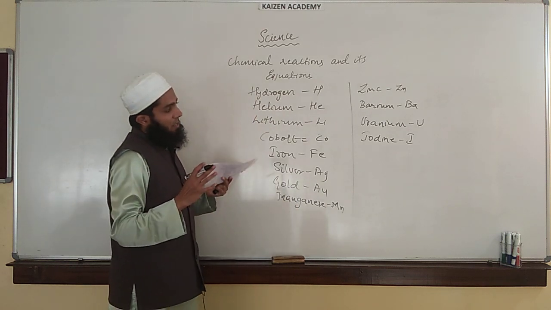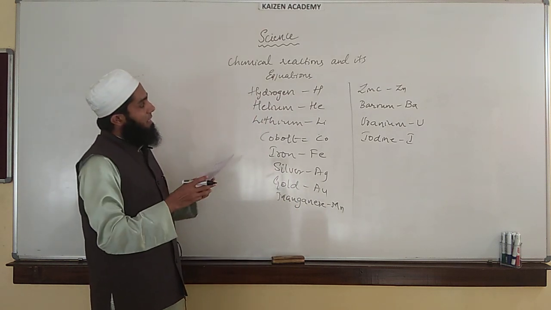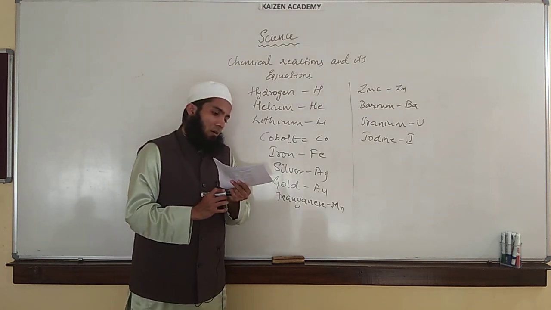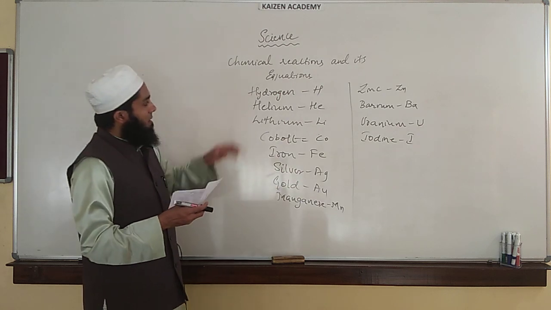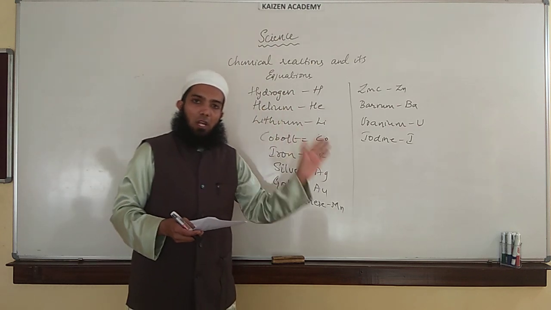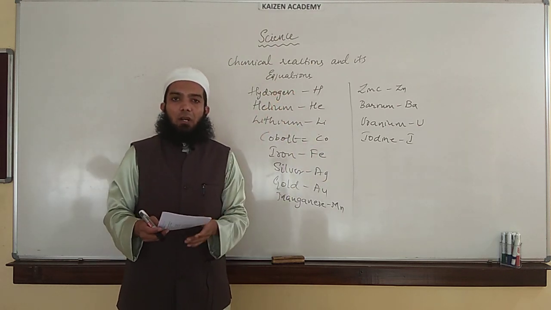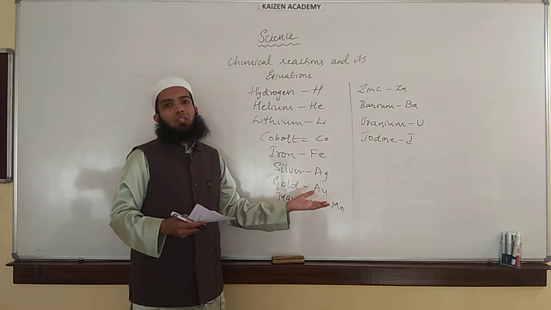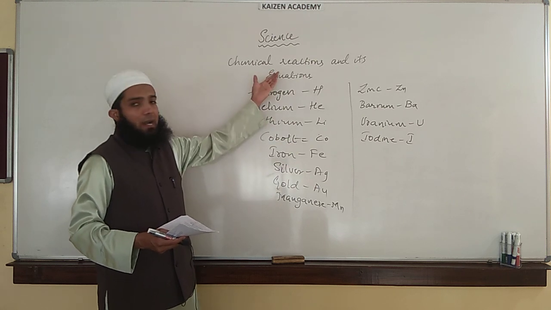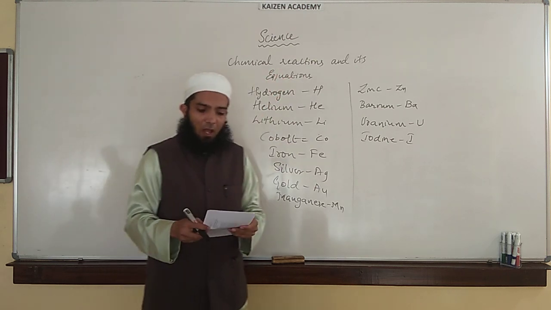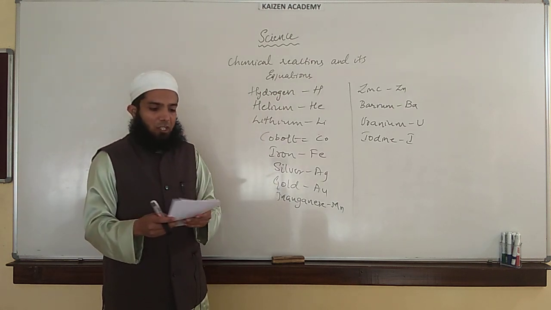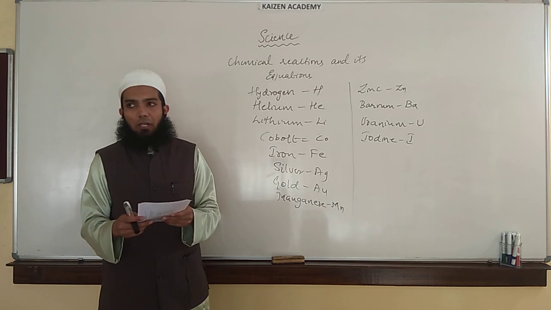You have to keep it with you so that it will help you in understanding this first chapter, chemical reactions and equations. I'll repeat once again the names of elements along with the symbols: the first 20 elements you memorized in 9th standard, along with some more elements displayed here. Go through them and keep them with you so that it will help you in writing chemical reactions very easily. So this was a brief introduction of the first chapter, chemical reactions and equations.